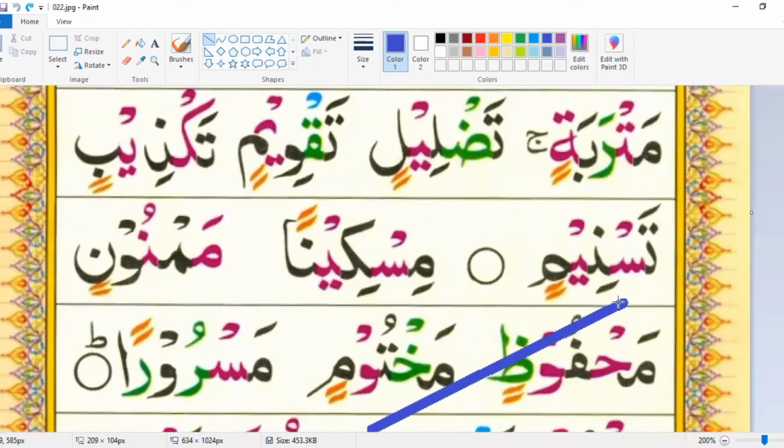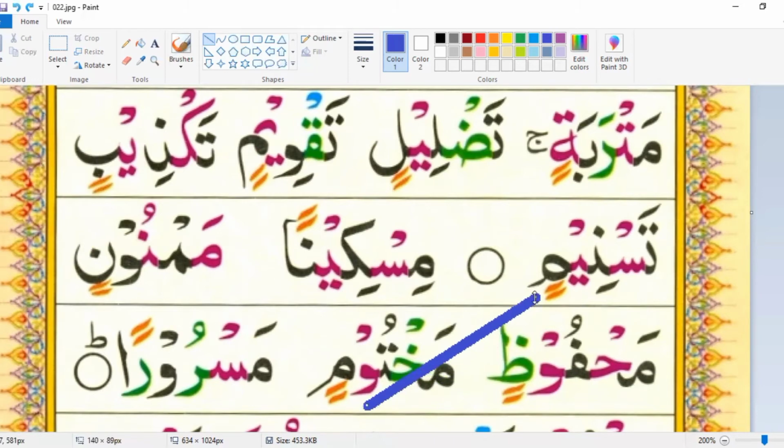Tasin fatha tas, noon ya kasra ni, ya madda. You have to stretch. Tasni, meme to kasra min. This is meme to kasra min, but look, there is a circle. Circle means you have to make stop. Yes, this is stop sign. So whenever there is a stop sign, you have to read last letter without movement.